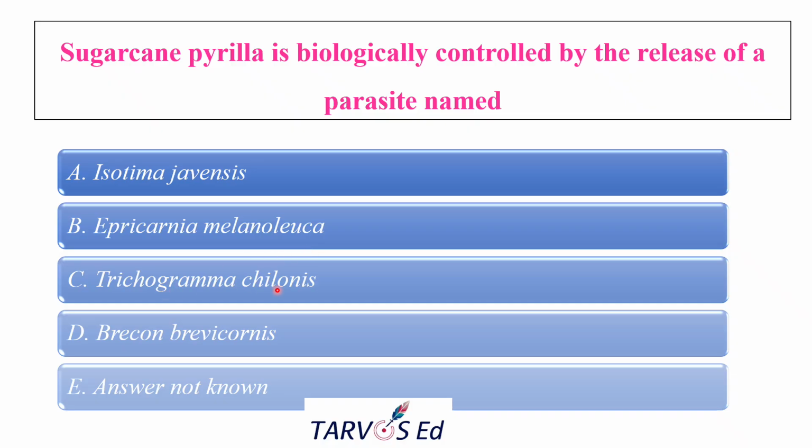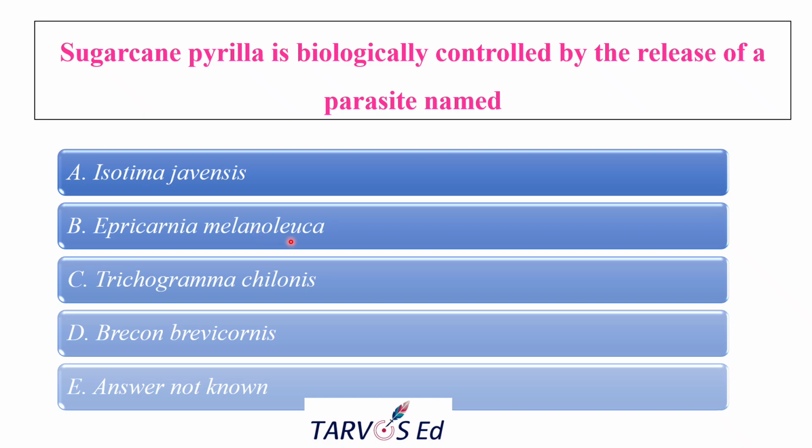So we had come across this one many times before. It is the egg parasitoid, usually recommended against cotton bollworm, sugarcane internode borers and also against the leaf folder, right? And Bracon brevicornis, which is the larval parasitoid. And finally, the answer is not known. Epiricania melanoleuca is the nymph and adult parasitoid.